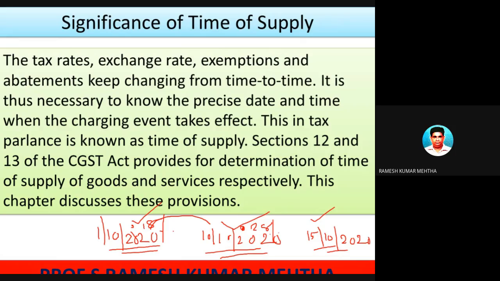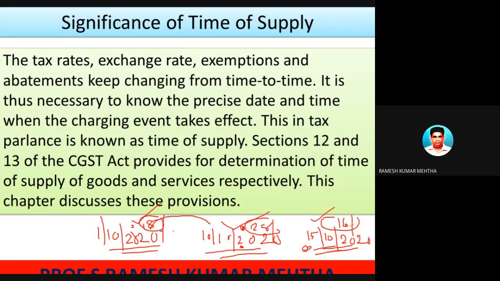Or if this is the time of supply, as you assume, it may be 16%. So you don't know which rate to charge, and your assumptions can't be taken for granted. We have to be very clear and find out the exact time of supply from the rules and regulations provided under the GST Act.